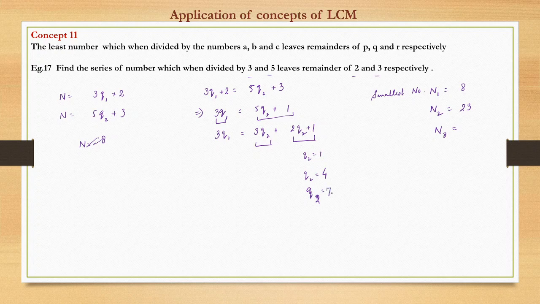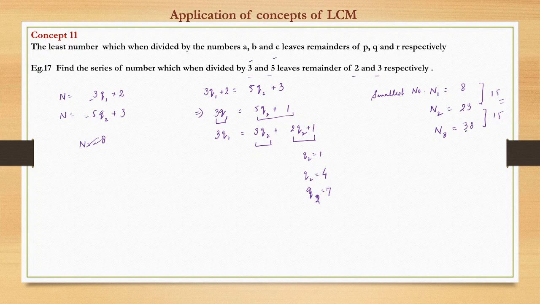So q2 is equal to 7 satisfies both sides. We put q2 equal to 7 here, and we get 38. So we are getting the subsequent numbers at a common difference of 15. And what is 15? 15 is nothing but the LCM of the two original numbers 3 and 5.